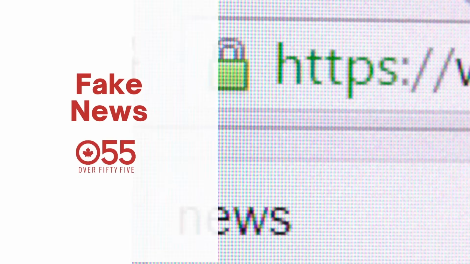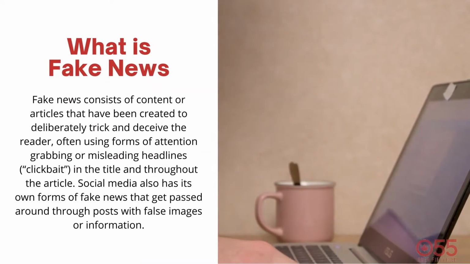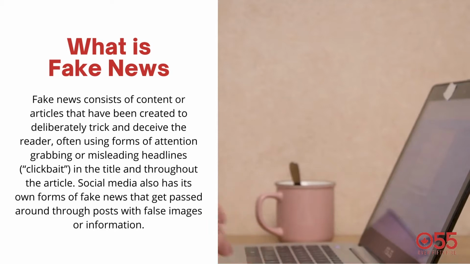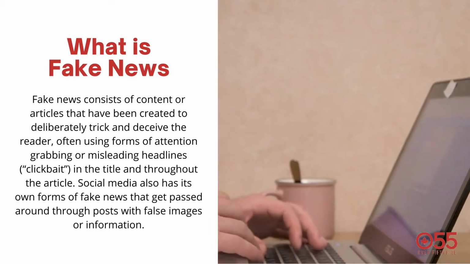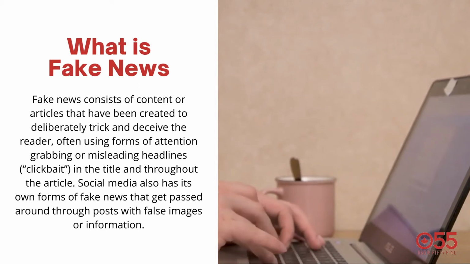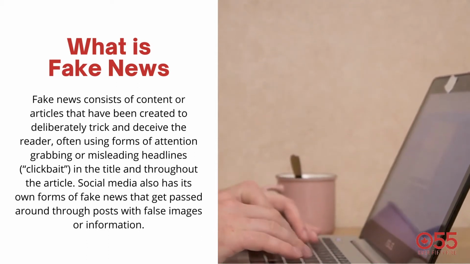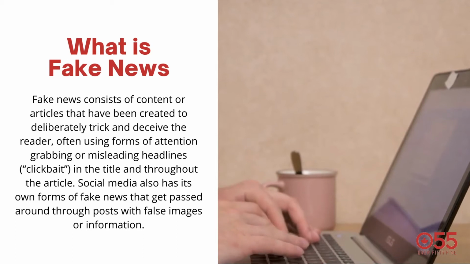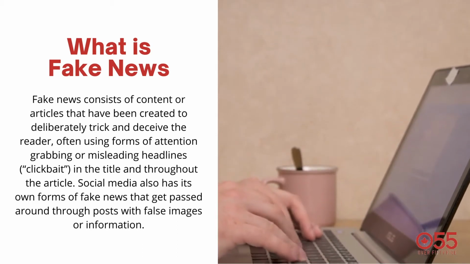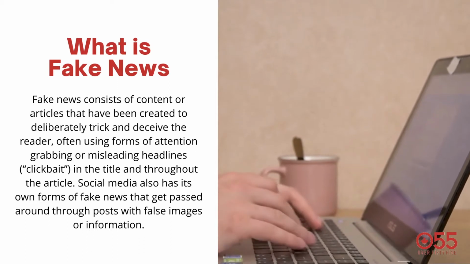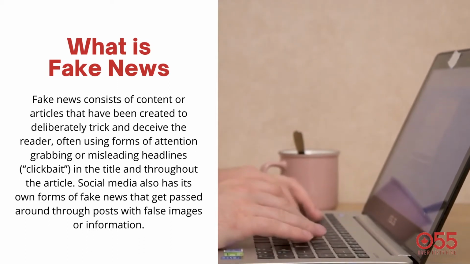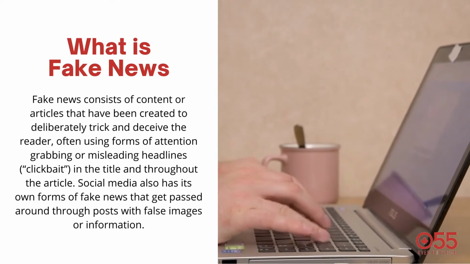Fake news. What is fake news? Fake news consists of content or articles that have been created to deliberately trick and deceive the reader, often using forms of attention-grabbing or misleading headlines, clickbait, in the title and throughout the article. Social media also has its own form of fake news that gets passed around through posts with false images or information.